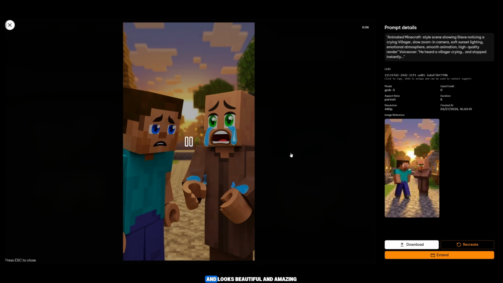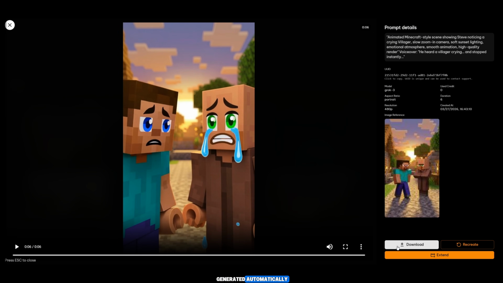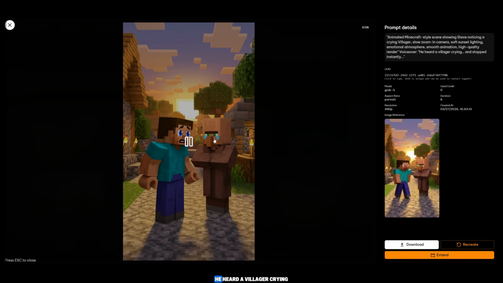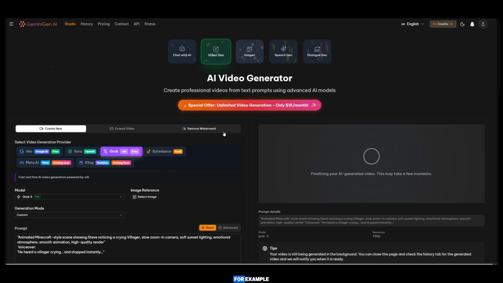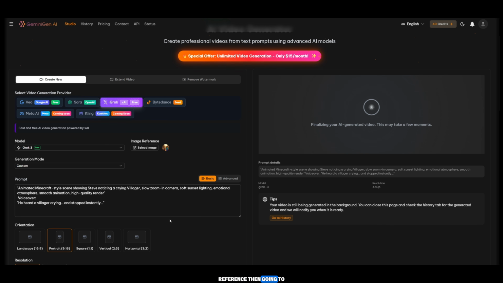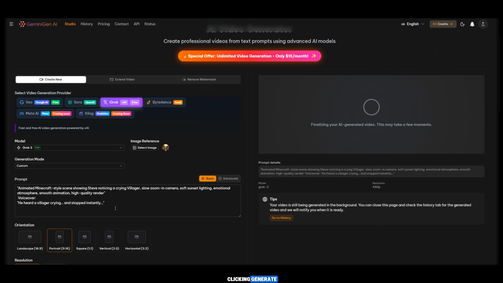You will see that your first video is ready and looks beautiful and amazing, even with voiceover generated automatically. It looks super impressive. After that, you need to repeat the same process for all videos. For example, I generate the second video by uploading the next image reference, then going to ChatGPT, copying the second prompt, coming back here and clicking Generate.